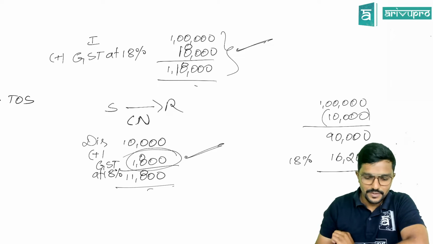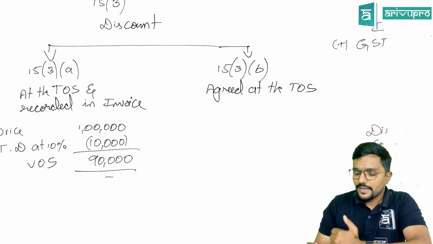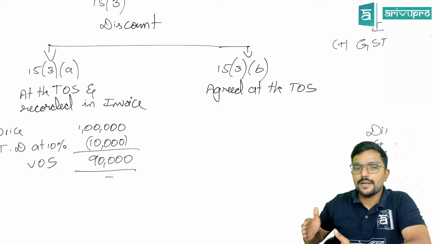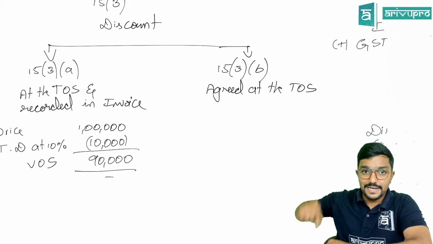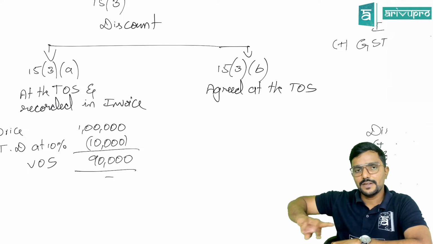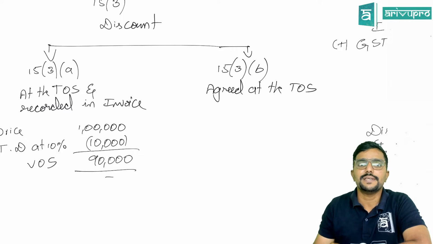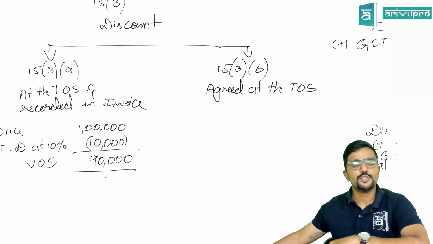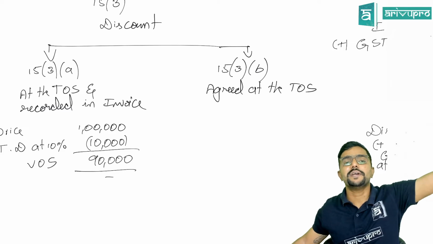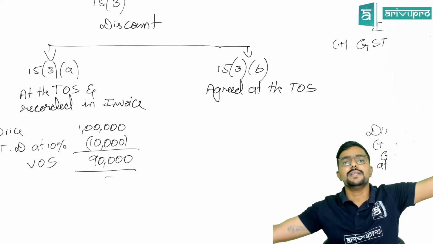So coming to 15.3b, I repeat, if it is agreed at the time of supply but given after supply, this discount was agreed at the time of supply, but it is given after the supply. Can it be reduced from the value of supply? Yes, provided certain conditions are satisfied. The discount given should be linked to a supply which has already taken place. Supply has already happened in the past.